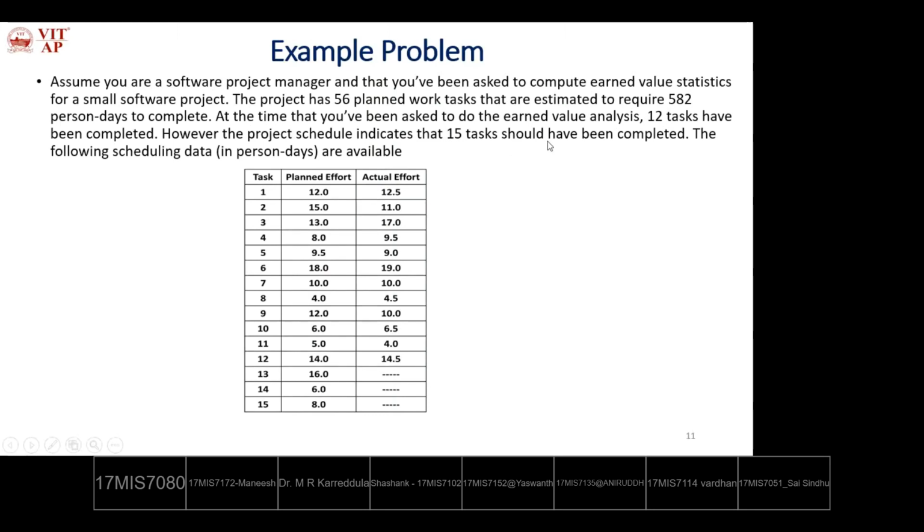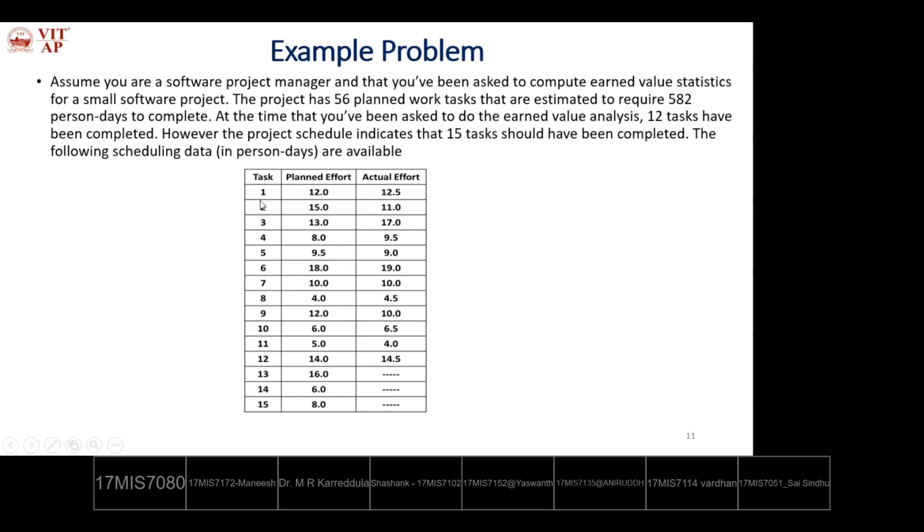So now we are performing earned value analysis on this project. The following scheduling data in percentage are available. Among the 56 planned work tasks, 15 tasks have to finish by the review time, and their planned effort, the number of days required to finish each task, is given, along with the actual effort that we utilized.